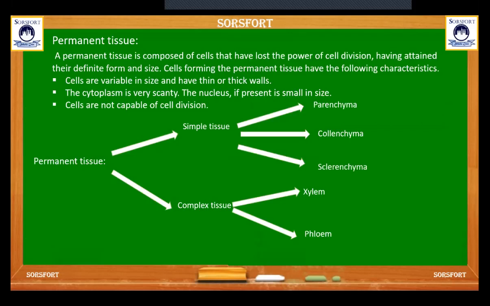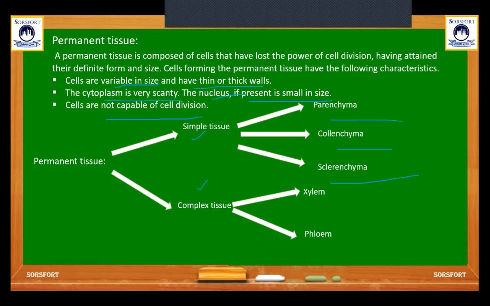Then come to the permanent tissue. Meristematic tissue is of three types: apical, intercalary, lateral. Then come to permanent tissue, which is divided into two types, simple and complex. Let's see the characteristics of permanent tissue. The cells are variable in size, have thin or thick walls. Cytoplasm is very scanty. The nucleus, if present, is very small in size. Cells are not capable of division. Simple and complex. Simple tissues are parenchyma, collenchyma and sclerenchyma.